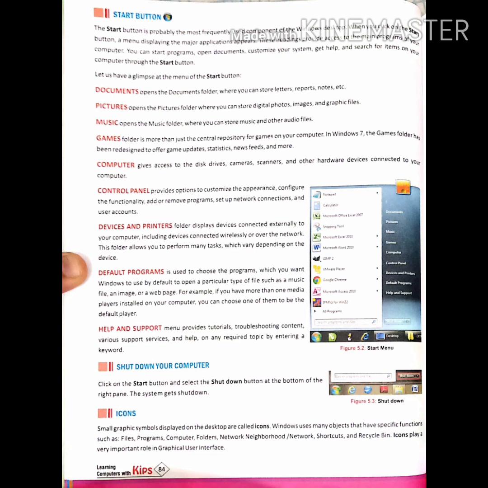So, small graphics that we see in the form of files, programs, computer, folder, network neighborhood, shortcut, or recycle bin are called icons. Icons play an important role in the graphical user interface. On the next page, they have shown you some commonly used icons. Just go through this page yourself. It is just for your knowledge.